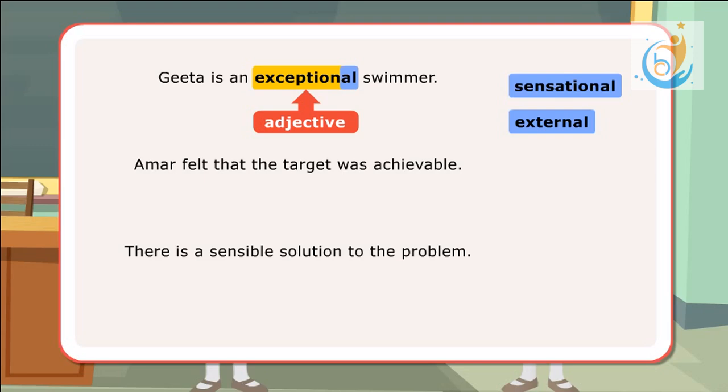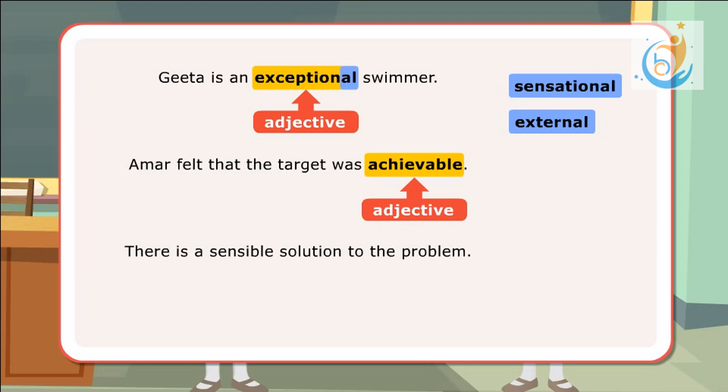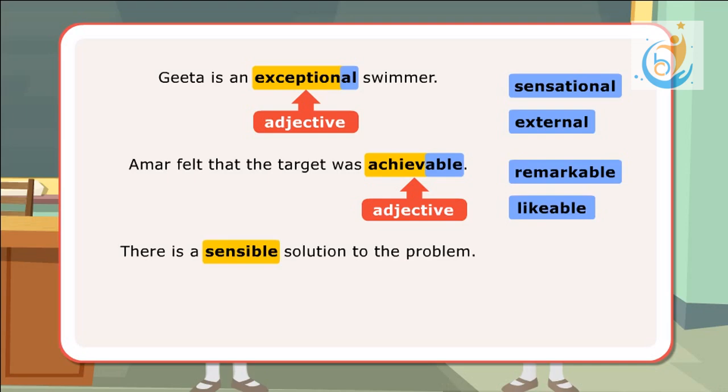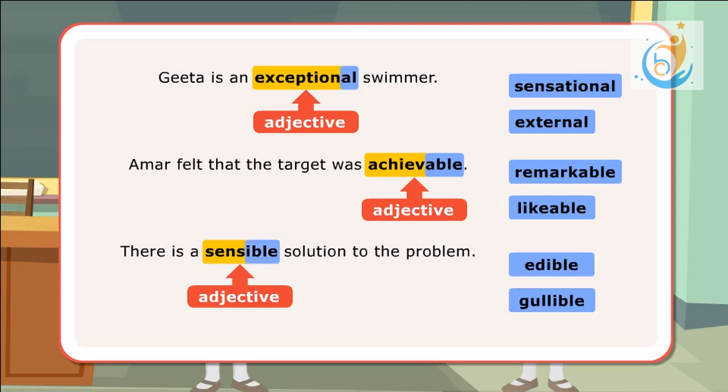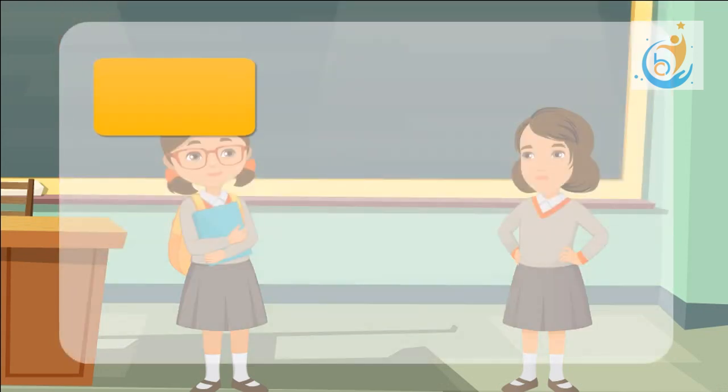In the next sentence, achievable belongs to the group of adjectives ending with able, like remarkable, likable. In the third sentence, sensible belongs to the group of adjectives ending with ible, like edible, gullible. Here is a list of some similar adjective endings.